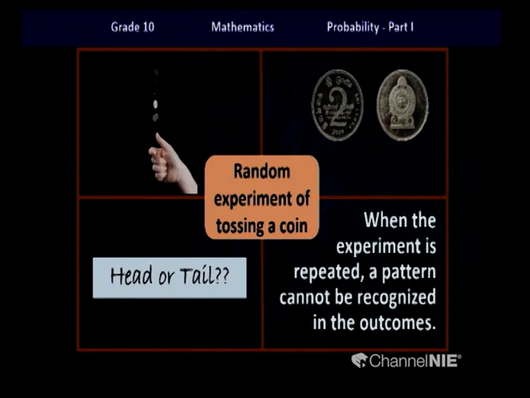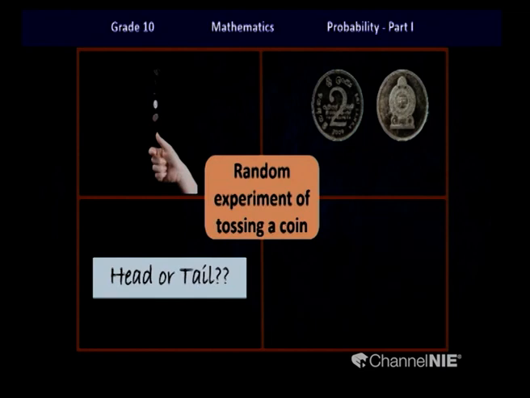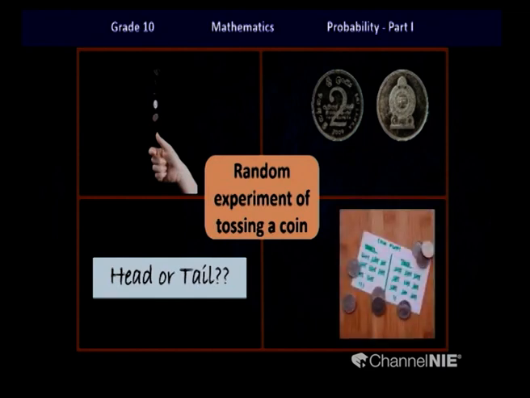The last feature, when the experiment is repeated, a pattern cannot be recognized in the outcomes. So imagine, children, even if we toss the coin 100 times, we still won't be able to identify any pattern. So children, I hope now you understood all the 4 features of a random experiment.